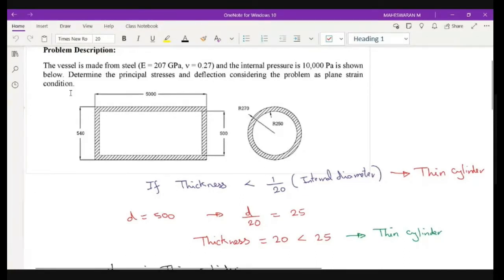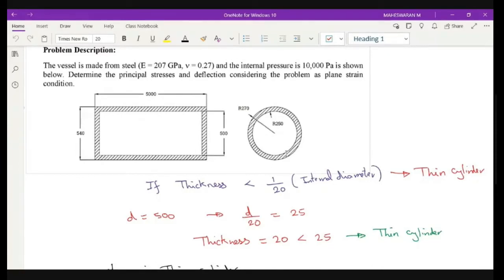So when they consider it as a plane strain condition, which means the thickness, whenever you go for plane strain, the thickness should be very large, right? So I am going to consider the side view. When you look at the side view, you can see two circles. The thickness of this is around 5,000 meter. Everything is in meter here, right? So it is around 5,000 meter, which is very large, so you can consider this as a plane strain problem. Considering only these two circles and solving the problem, we can solve it using the plane strain condition, right?